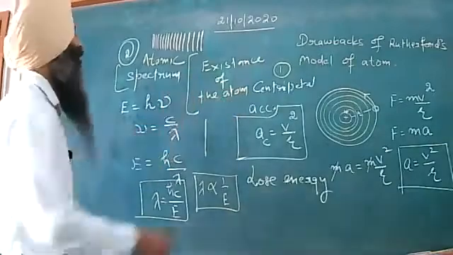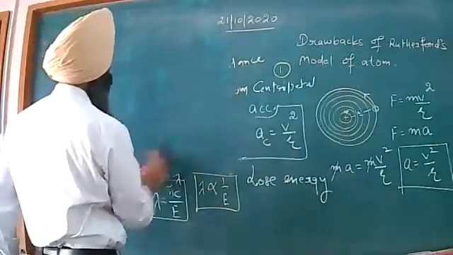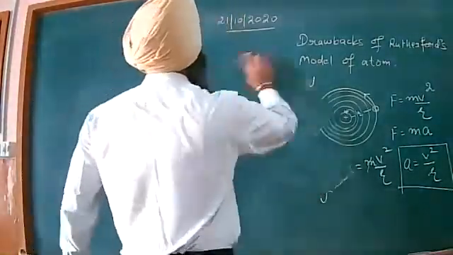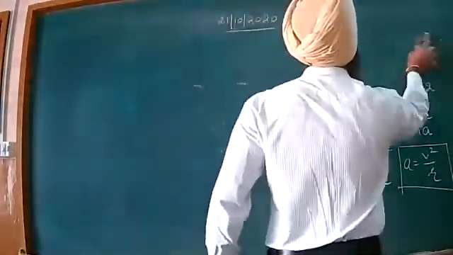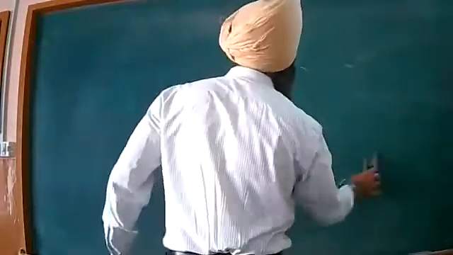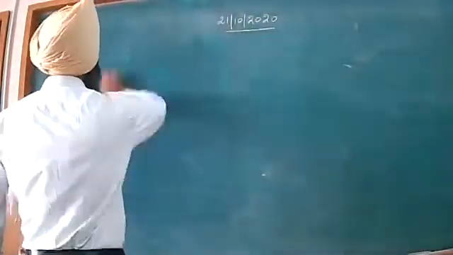So let me now introduce Bohr's model of atom. What does Bohr's model say, what are its important postulates, and how can we make use of it for the calculation of the radius?